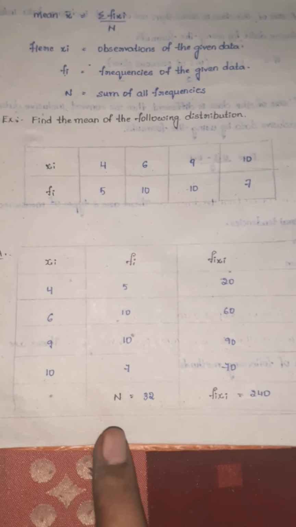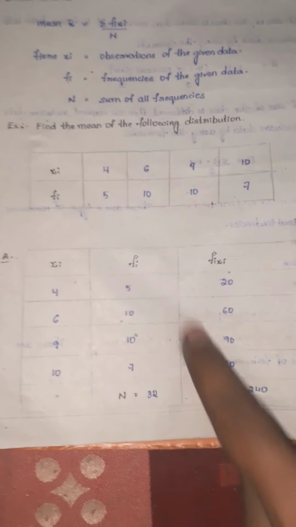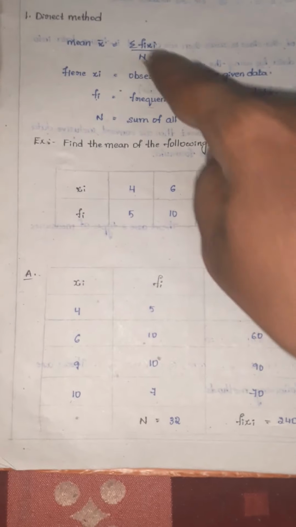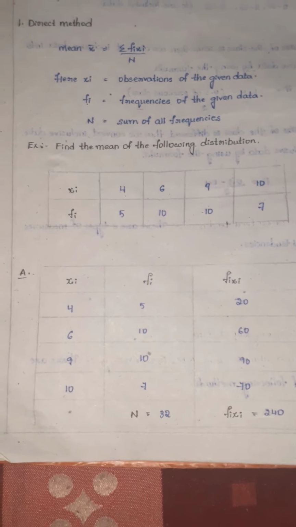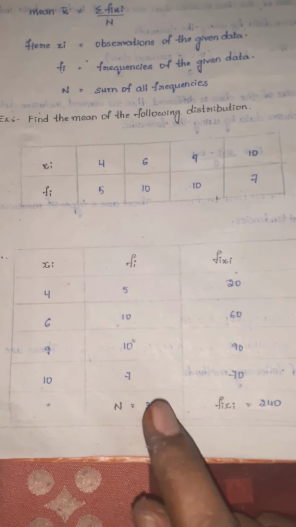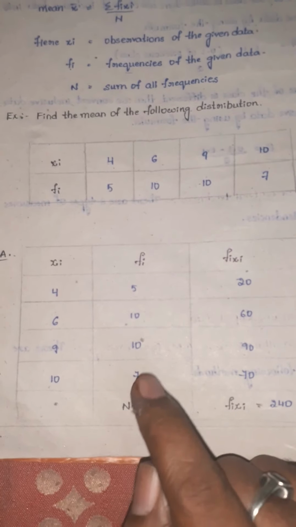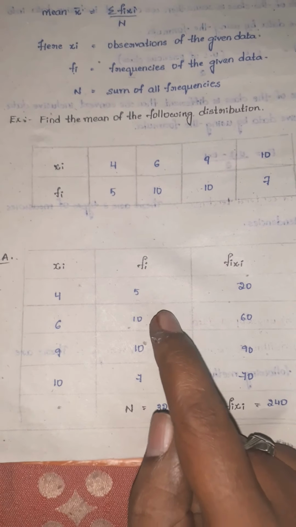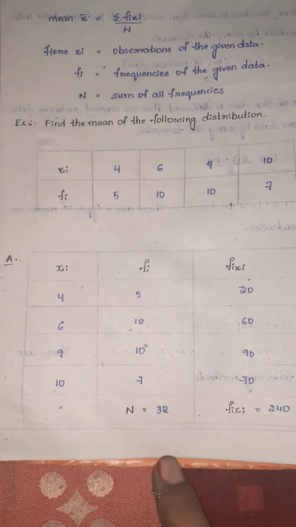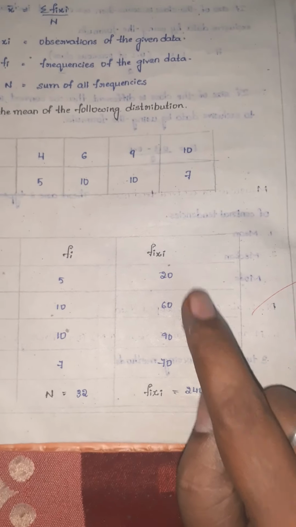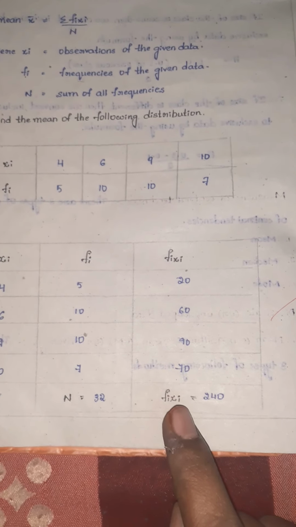Next, capital N means you should add all these. We can say this as capital N, or sum of frequencies, sigma fi. Sigma fi or capital N, one and the same. So if you add this, 7 plus 10 is 17, 17 plus 10 is 27, plus 5 is 32. Next we should add this also, sigma fi xi.